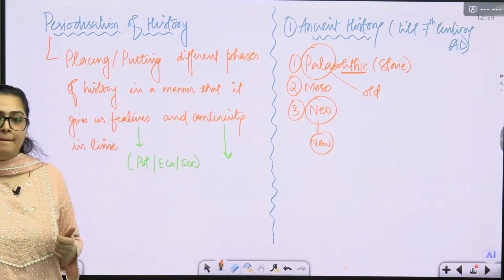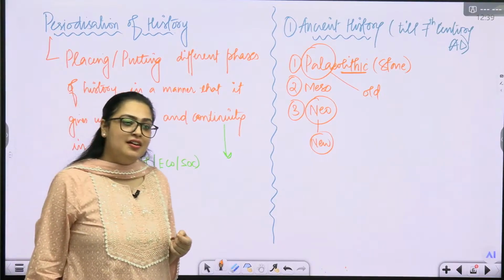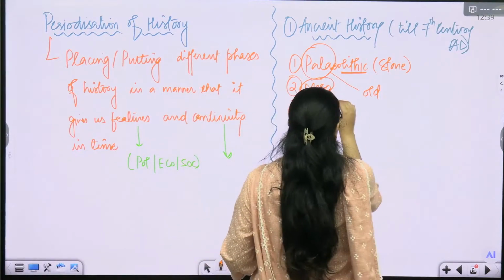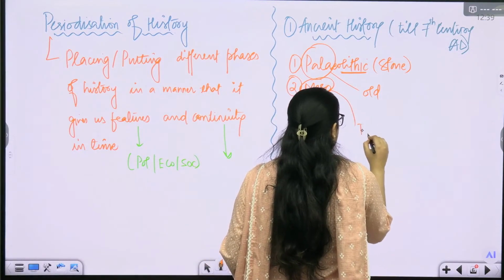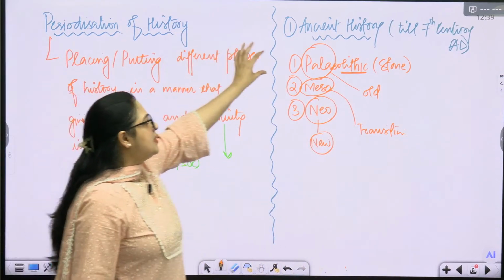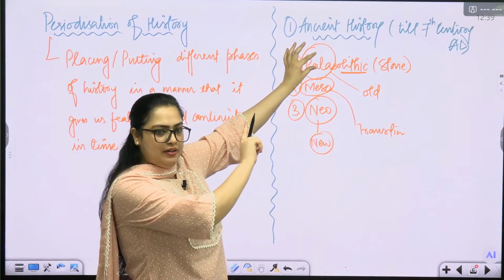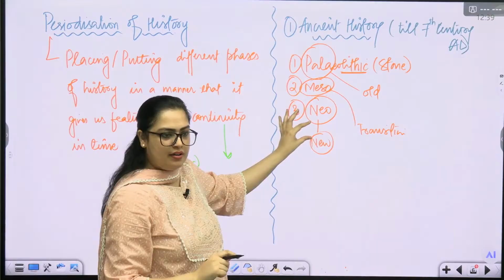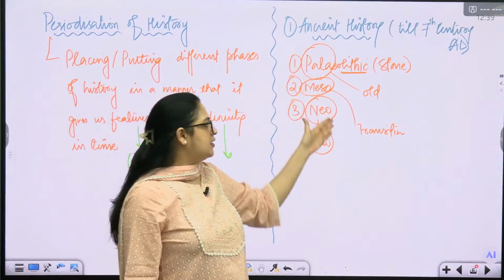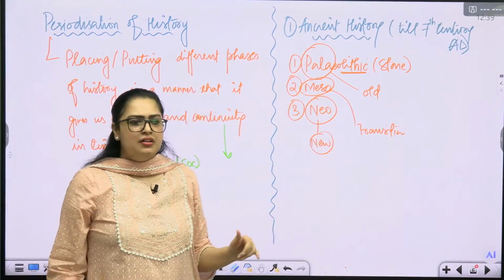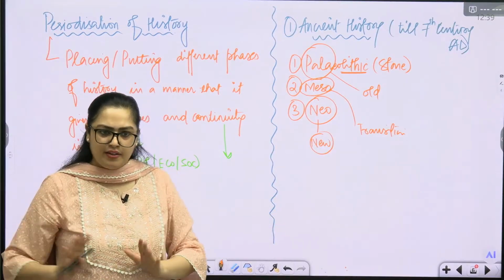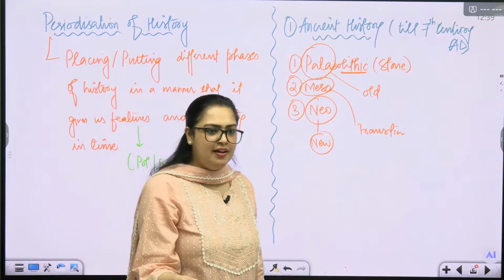What is Meso then? It shows transition. So let's write it that way. Transition. Now tell me one thing. हमने बोला that this is the earliest one, oldest one, right? This is the new one. If we are differentiating it like that, अगर हम ऐसे divide करें that we have earliest one and then we have newest one, there must be some differences, right? Defining the earliest and the new one, correct? कुछ differences होंगे तभी तो हम कह रहे हैं ना कि this is the old and this is the new.